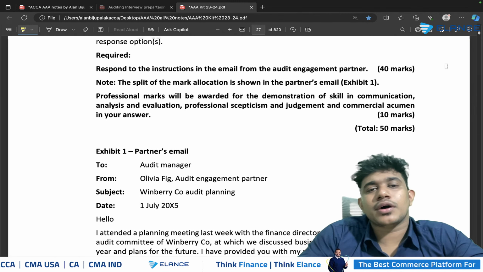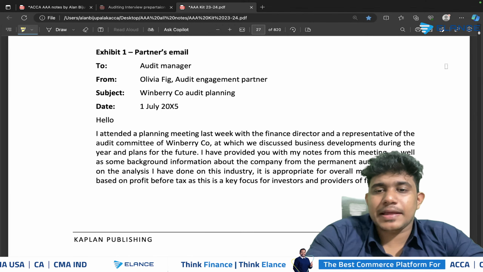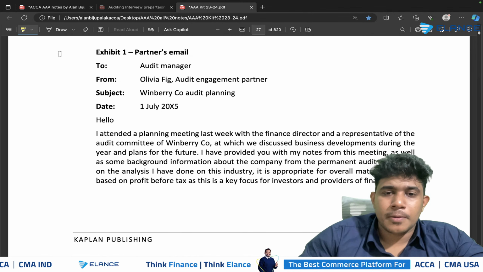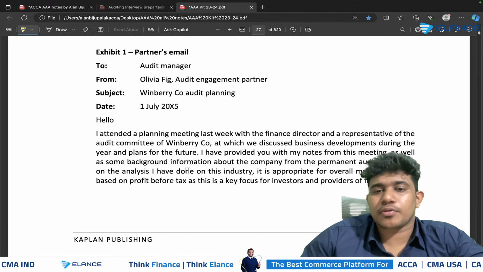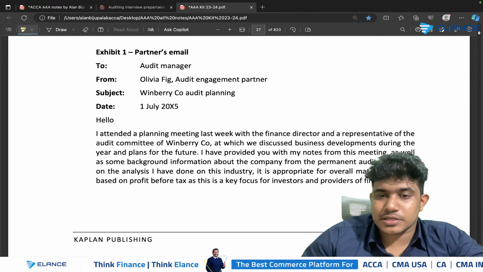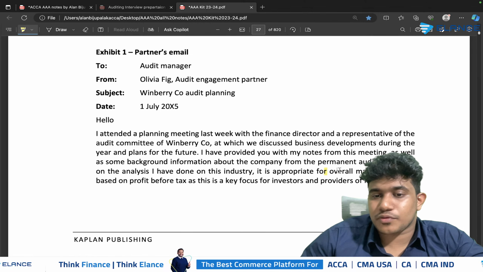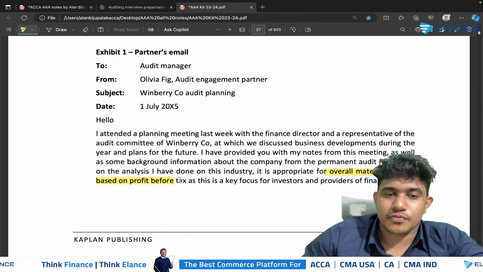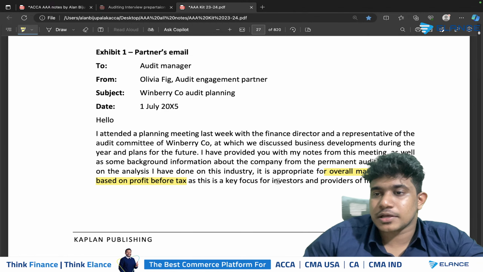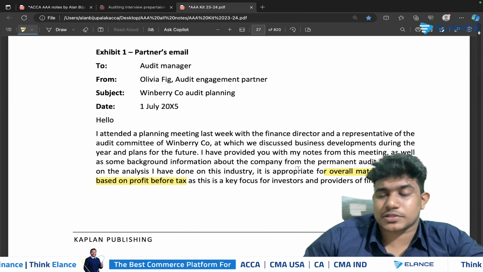And thereafter, you have to go through the partner's email. The partner's email is also very important because when it comes to the partner's email, they will be specifying here the benchmarks on the basis of which you have to select the materiality. So as it's mentioned over here, based on the analysis I have done on this industry, it is appropriate for the overall materiality to be based on profit before tax. So they have asked us to calculate the materiality based on profit before tax. So it's very important to calculate the materiality only on the basis of the profit before tax itself.